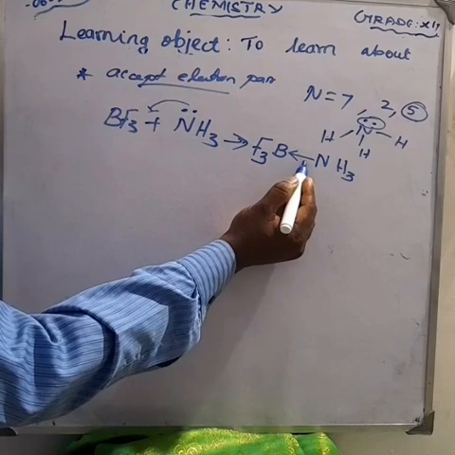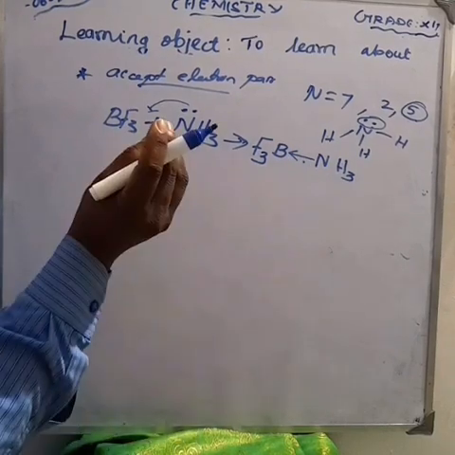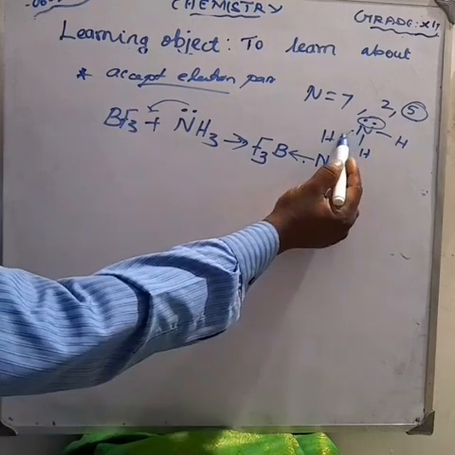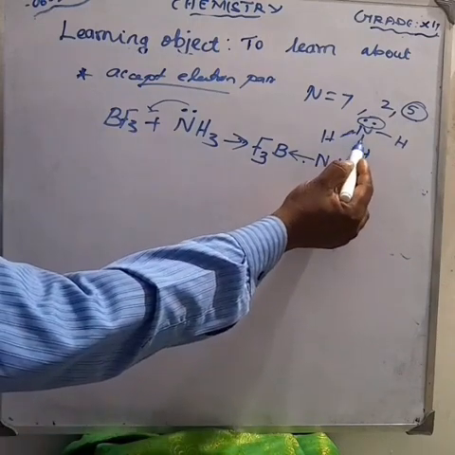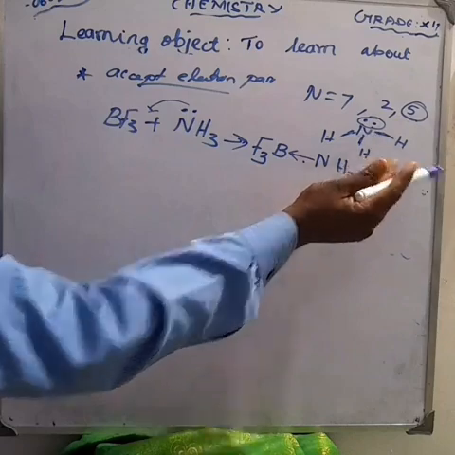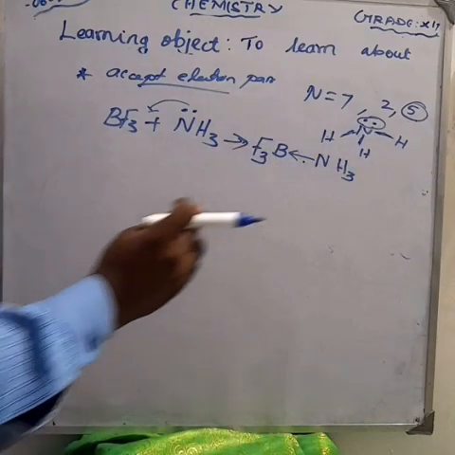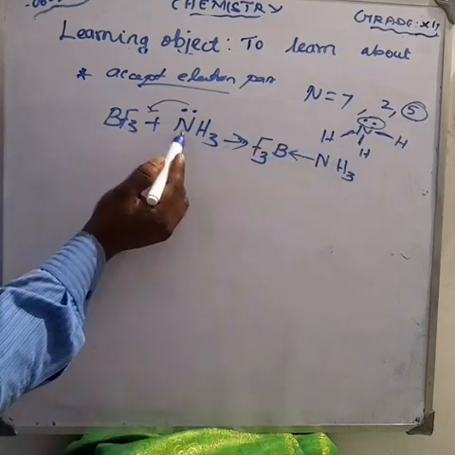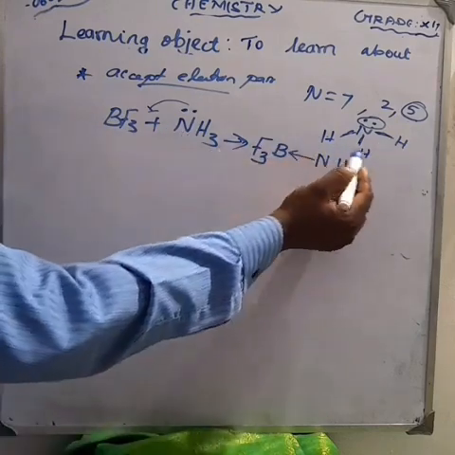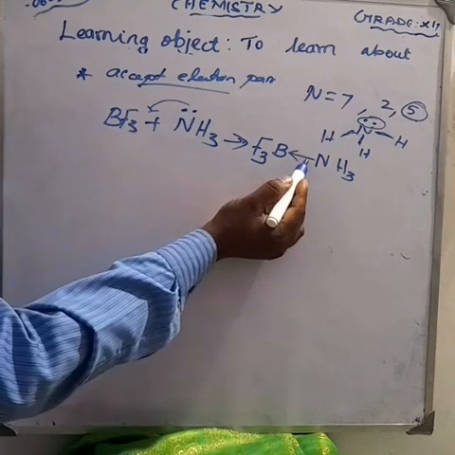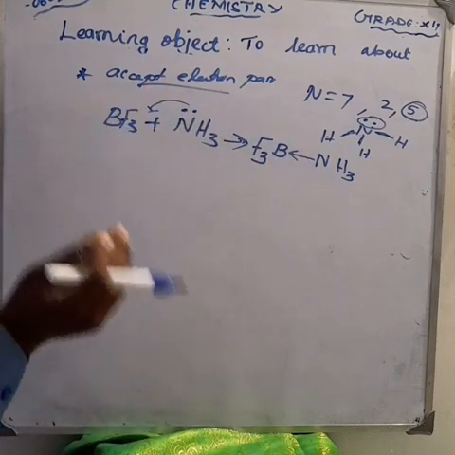What is the meaning of that? Covalent bond means mutual sharing of electrons, just like an ordinary common bond. For example, in ammonia, each bond between nitrogen and hydrogen is a covalent bond. Here, what does the arrow mark mean? Coordinate covalent bond.